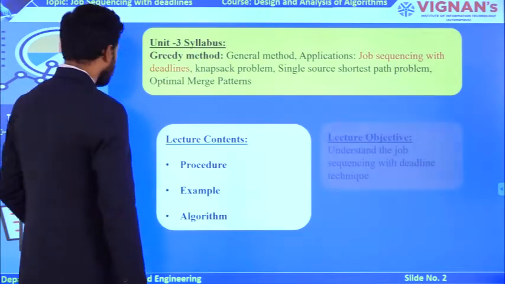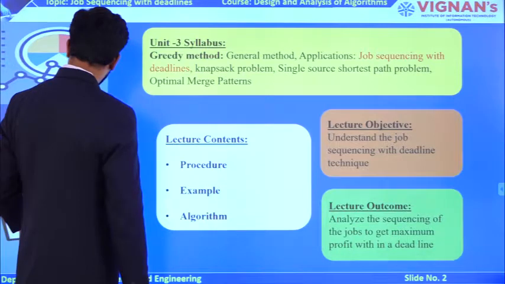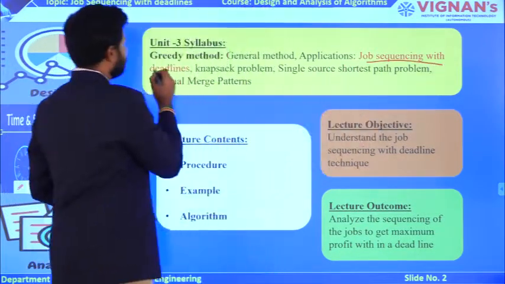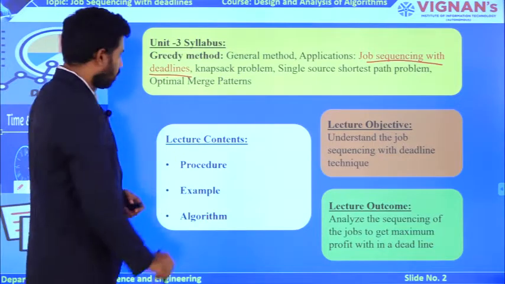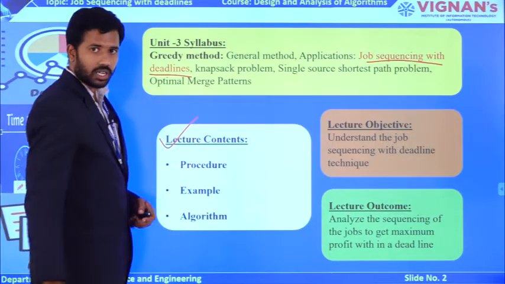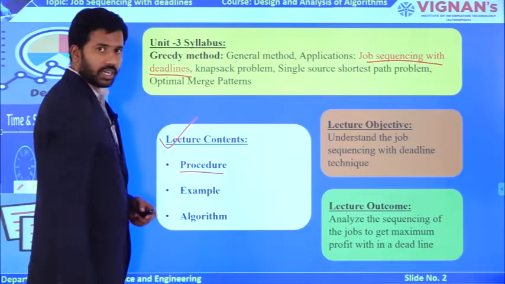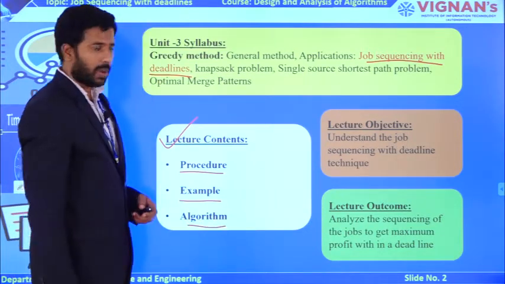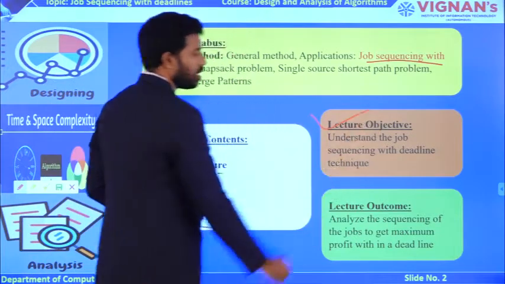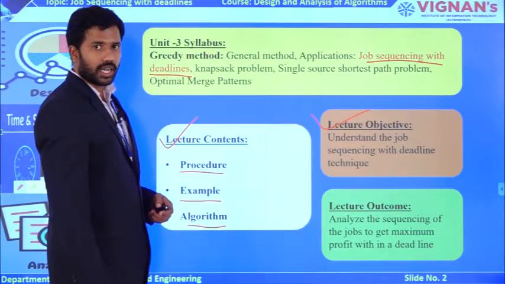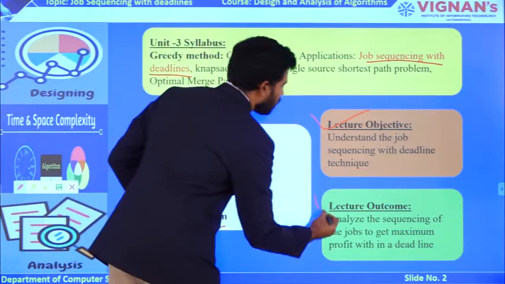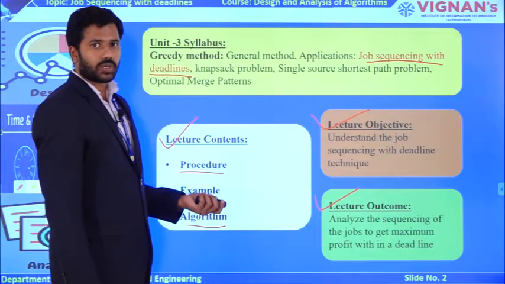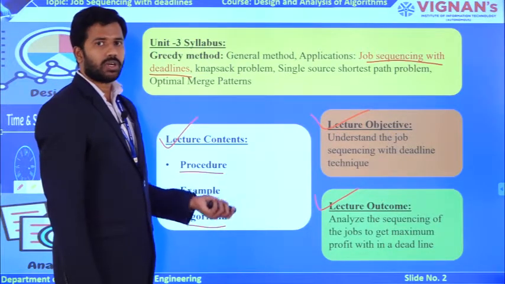So this is my unit 3 syllabus. In the current lecture, we are covering the job sequencing with deadlines concept. The main contents of this lecture: first of all, we will see the procedure of this technique, followed by an example, followed by the algorithm. The main outcome of this lecture is that you will understand the job sequencing with deadlines problem, and you can analyze it to get the maximum profit value. That is going to be your outcome.